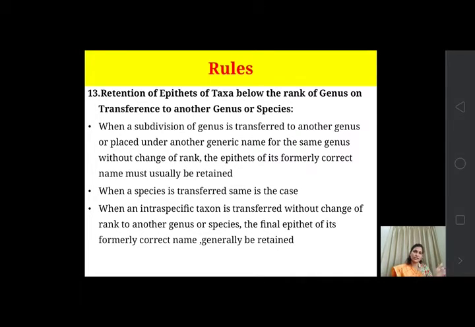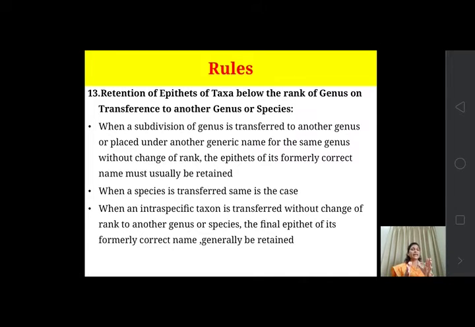When it is transferred to another genus or placed under another generic name for the same genus without change of rank, that is, it is a subdivision here and a subdivision there, the rank remains the same, then the epithet of its formerly correct name must usually be retained.